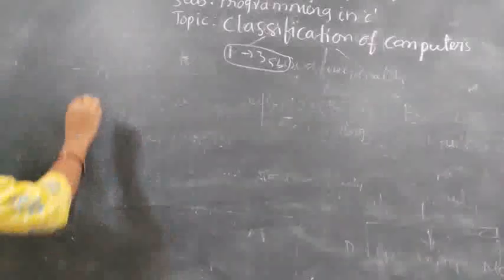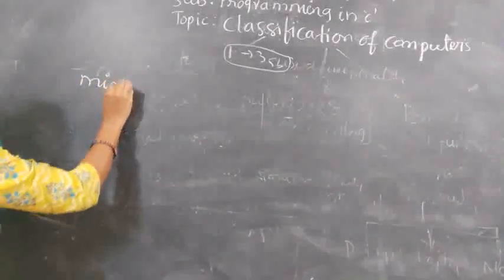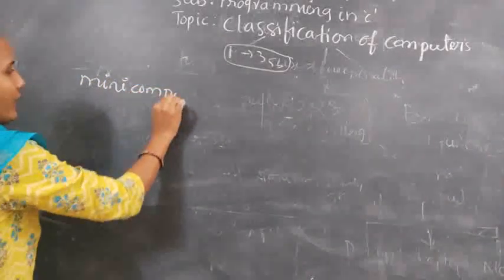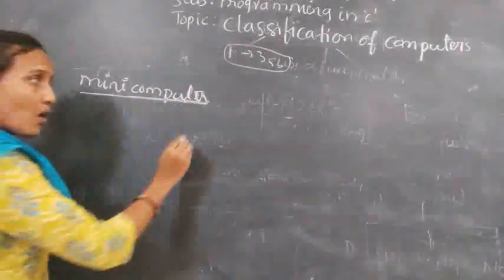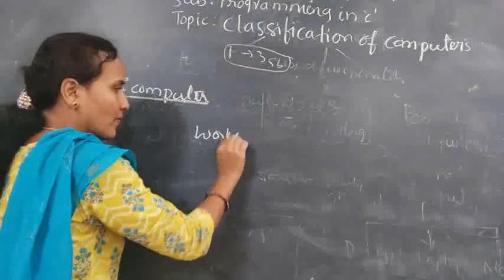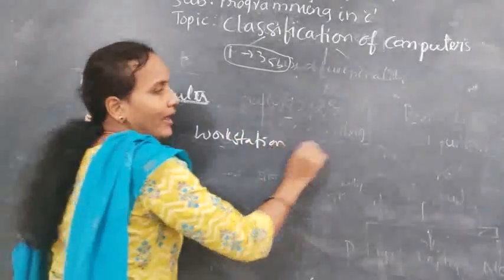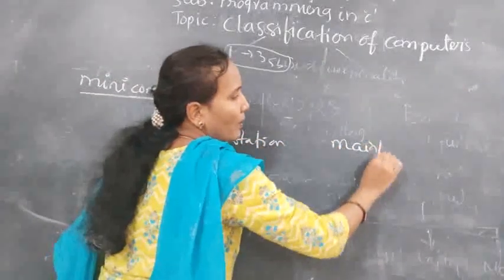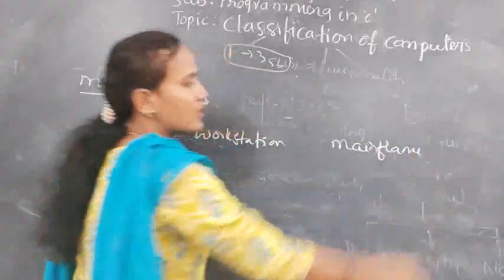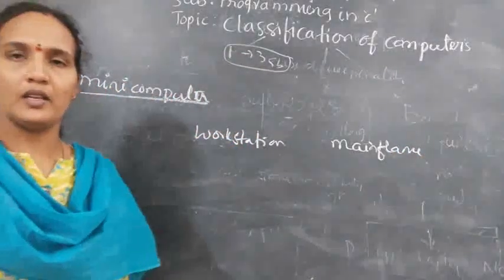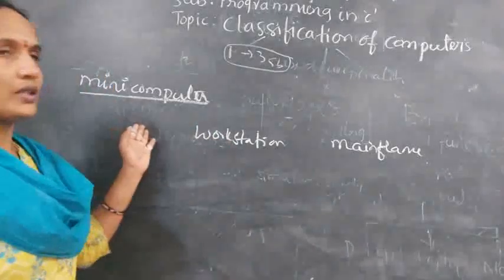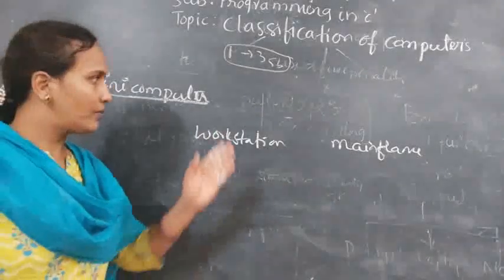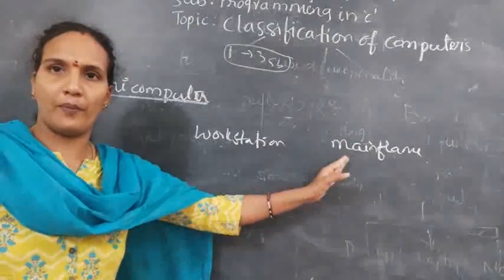Now come to the minicomputer. The third one is the minicomputer. Minicomputers lie between the workstation and the mainframe. The mainframe I have already explained; the system we use as a server comes under the mainframe.